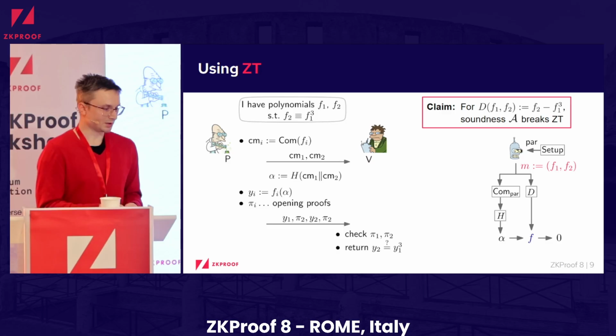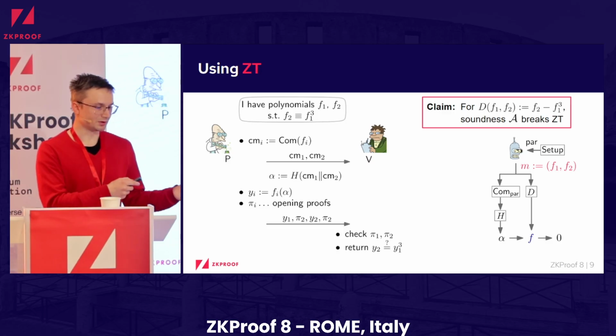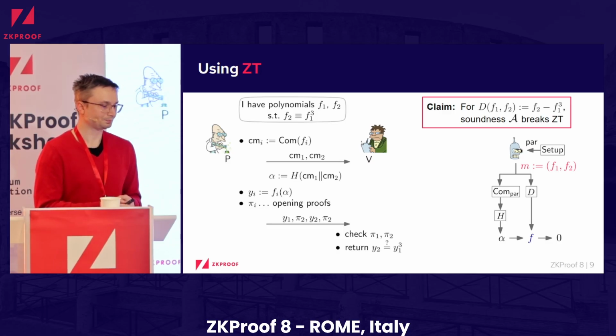It gets the parameters, gives them to the adversary, and then defines its message as just these 2 polynomials. Then when we evaluate the function d, clearly we would get a non-zero polynomial here because, again, this statement is false.